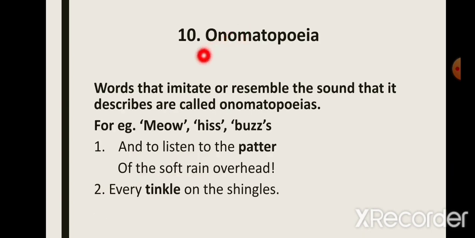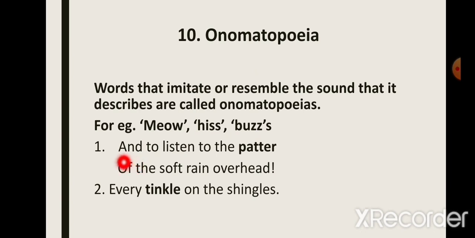Next device that we'll talk about is onomatopoeia. Now this is when the words that imitate or resemble the sound that it describes, these are called onomatopoeias. For example, meow, hiss, buzz. Now these words, they imitate or they resemble the sound that they represent. So this is an example of onomatopoeia.